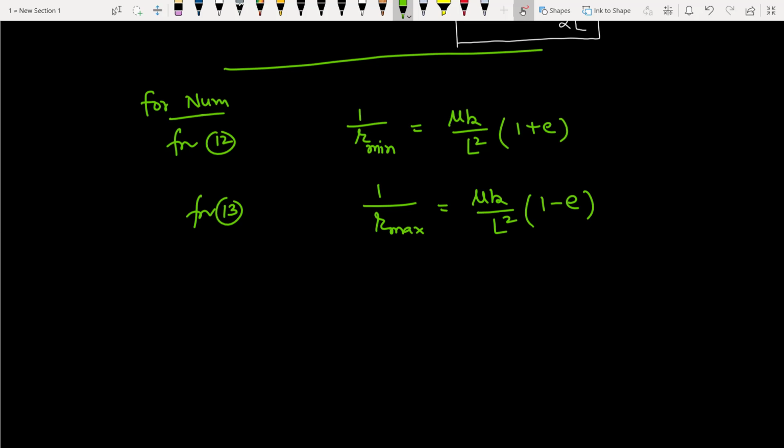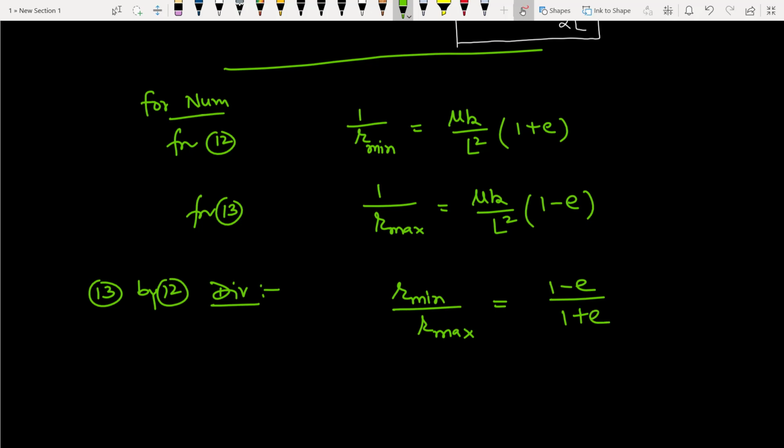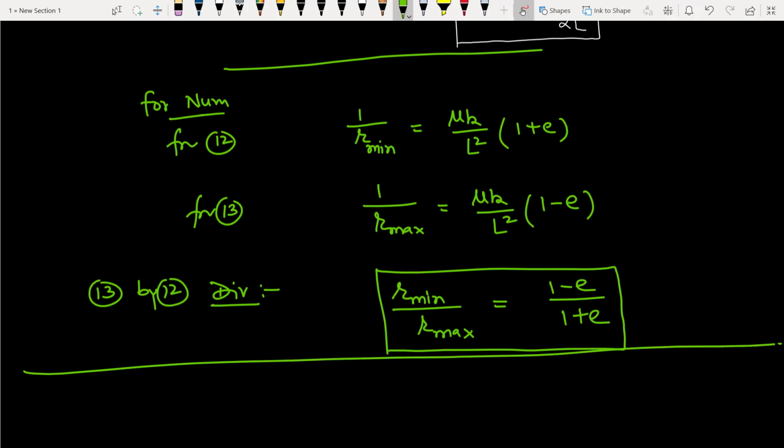So when you divide these two, 13 by 12, you will get R minimum by R maximum equals 1 minus E by 1 plus E. So this is a very important relation. It will be very useful for solving many numericals.